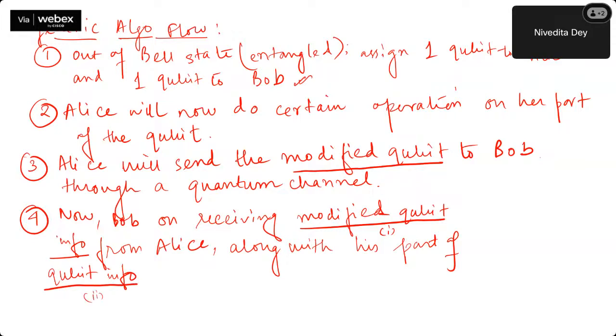Okay, 1 and 2, because Bob has 2 parts of quantum information. So this is a part of the entangled pair.